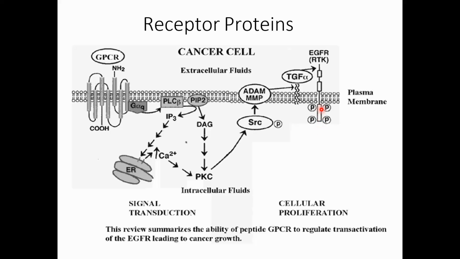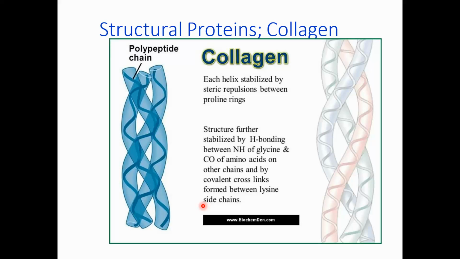The intracellular site of the receptor is phosphorylated, meaning a phosphate group is added, and this process is phosphorylation. Phosphorylation means adding a phosphate to the protein. Once the protein gets phosphorylated, it becomes active. The phosphate group transfers from one protein to another, and keeps activating proteins downstream until the signal reaches the nucleus, and then the DNA performs an action.